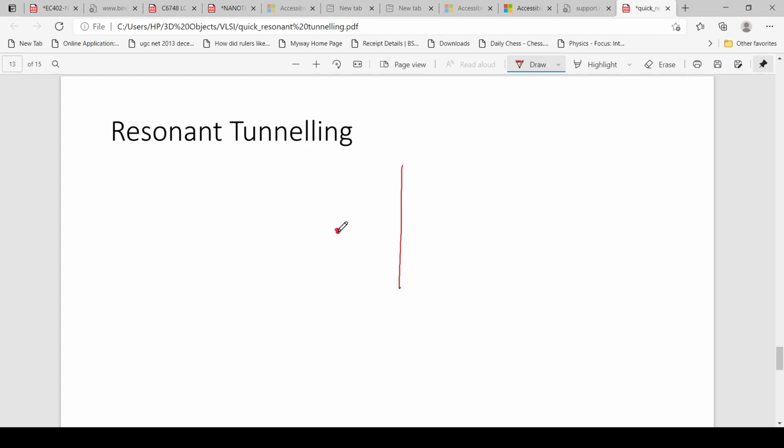Either this electron can cross the barrier when we apply sufficient potential difference to this electron, or this electron can penetrate this potential barrier. Actually, the penetration of the electron through the potential barrier is known as tunneling.